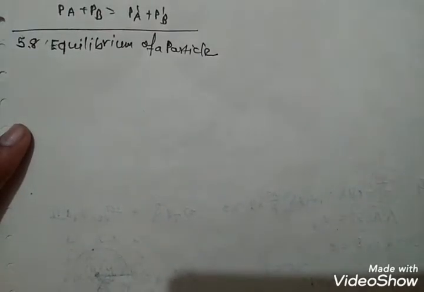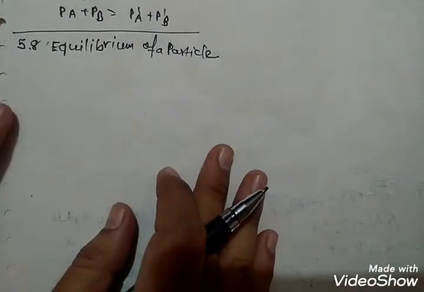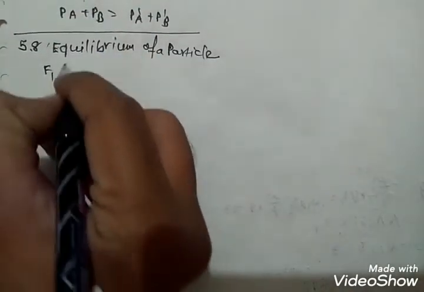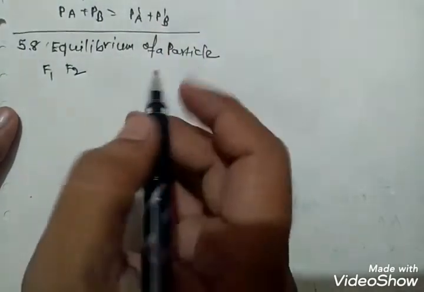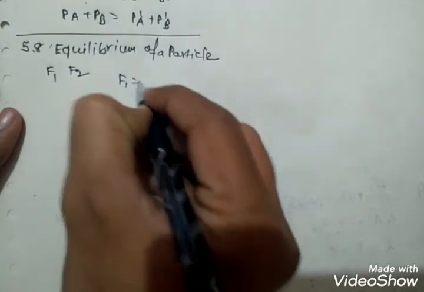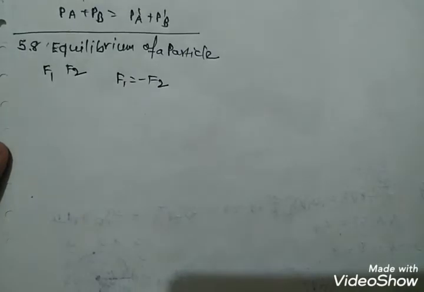Next topic, 5.8 Equilibrium of a particle. According to the first law, a particle is either at rest or in uniform motion. If two forces F1 and F2 act on a particle, equilibrium requires F1 is equal to minus F2. The two forces on the particle must be equal and opposite.